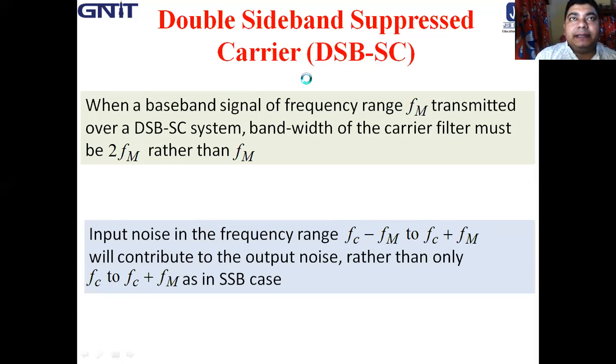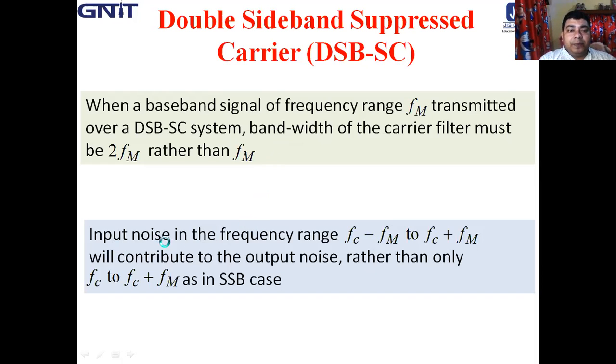When a baseband signal of frequency range fm Hz is transmitted over a DSBSC system, the bandwidth of the carrier filter must be twice fm rather than fm, which is considered in the SSBSC case, because in SSBSC the bandwidth was fm Hz.